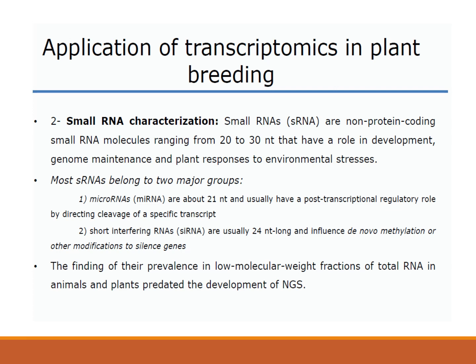Then applications of transcriptomics in plant breeding, again small RNA characterization. The small RNAs are non-protein coding small RNA molecules ranging from 20 to 30 nucleotides that have a role in development, genome maintenance, and plant response to environmental stress. Most of these small RNAs belong to two major groups, that is microRNA, which are about 21 nucleotides long and usually have a post-transcriptional regulatory role by directing cleavage of the specific transcript.